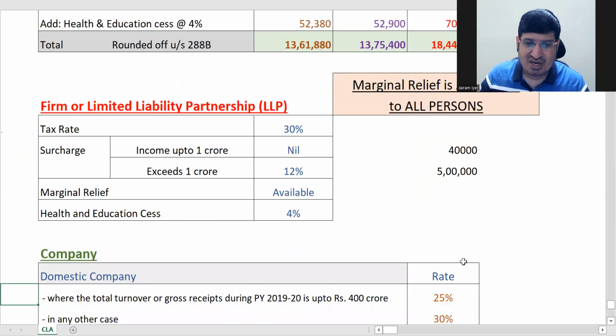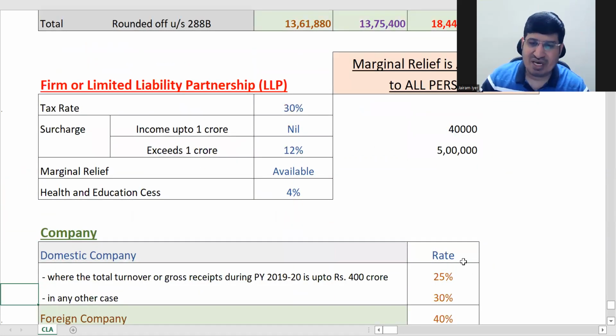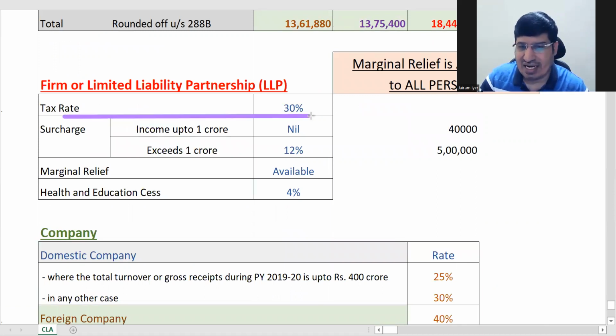Now next is your firm or LLP. For this, you have a flat tax rate of 30%. There's no slab for a firm or LLP. Surcharge, income up to 1 crore is nil.